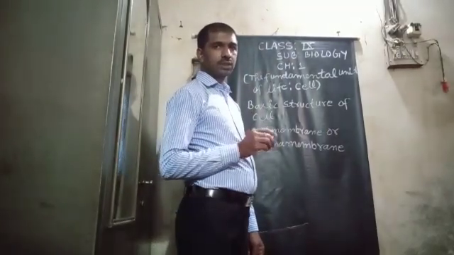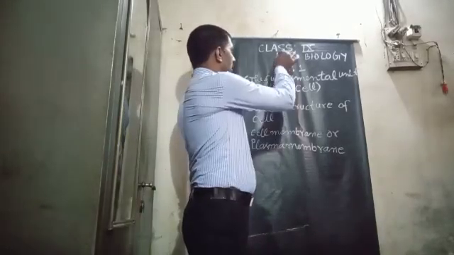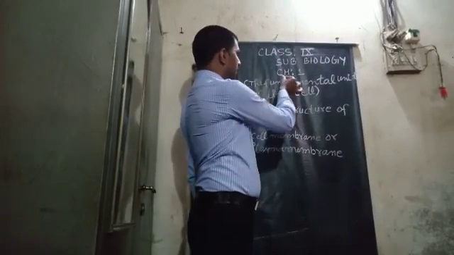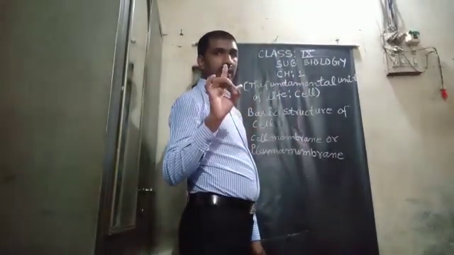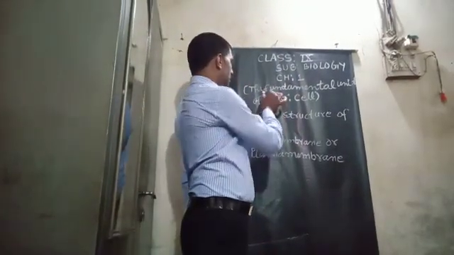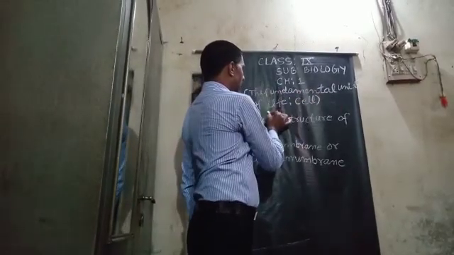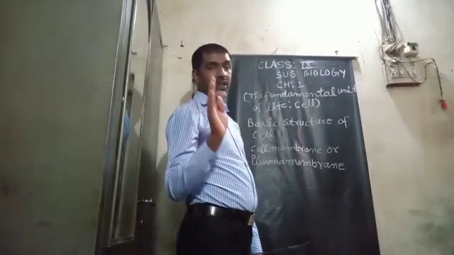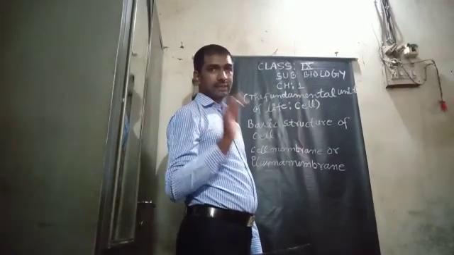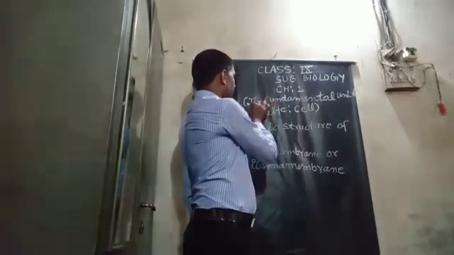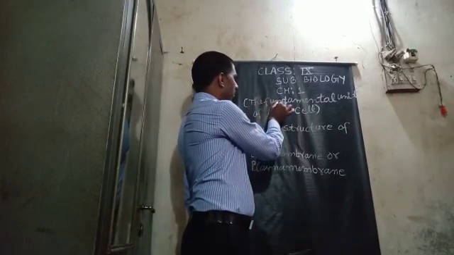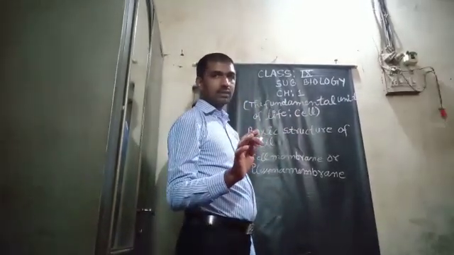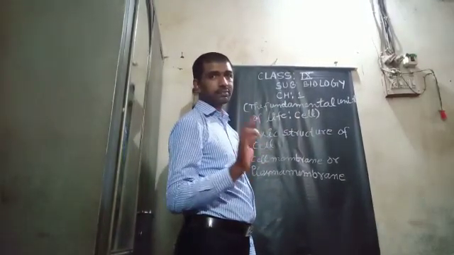I am going to discuss today class 9 subject biology, chapter 1, and the name of the chapter is the fundamental unit of life: cell. Once again, try to understand what is the name of the chapter. Class 9th students, the name of the chapter is the fundamental unit of life: cell. This is the chapter of cell, chapter 1.